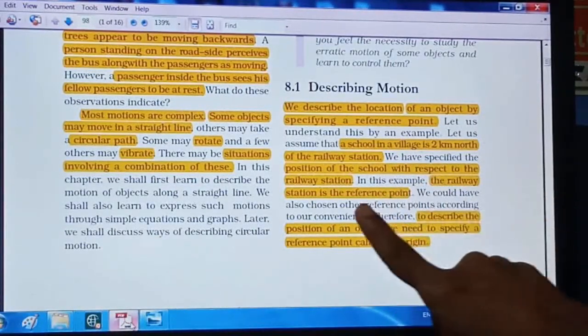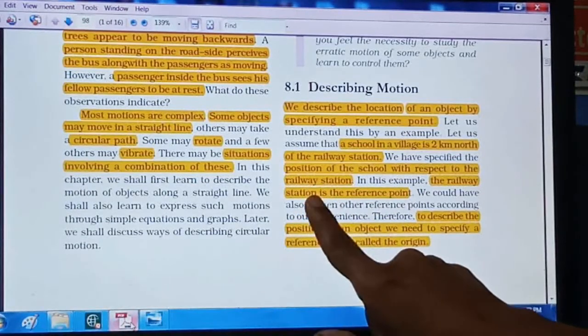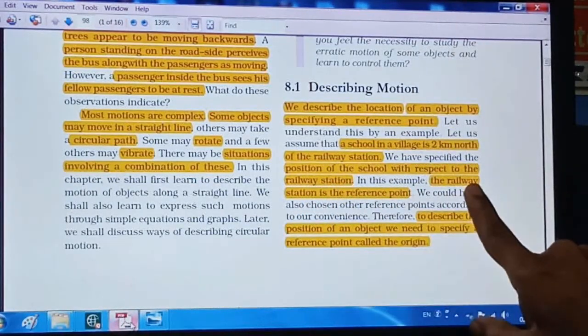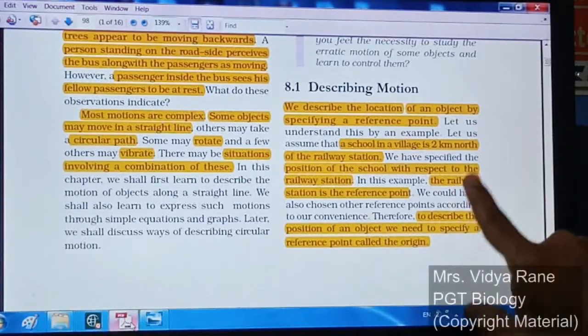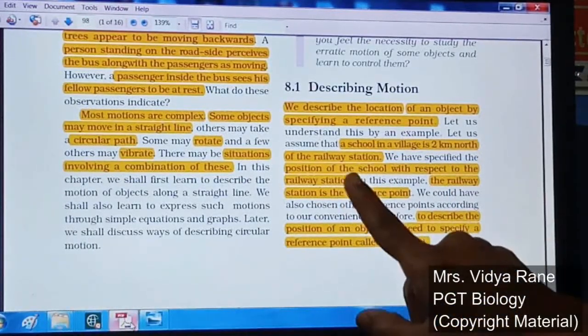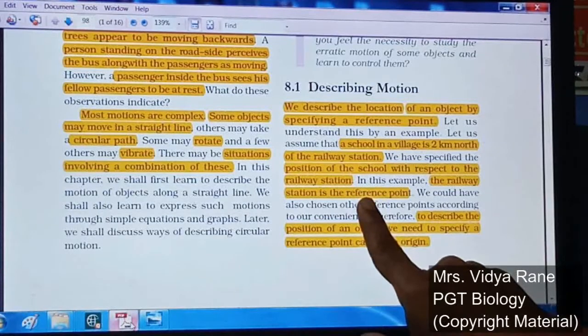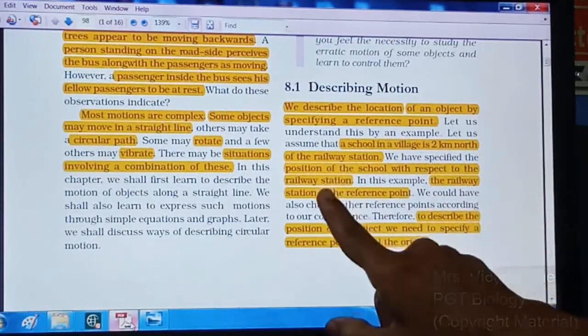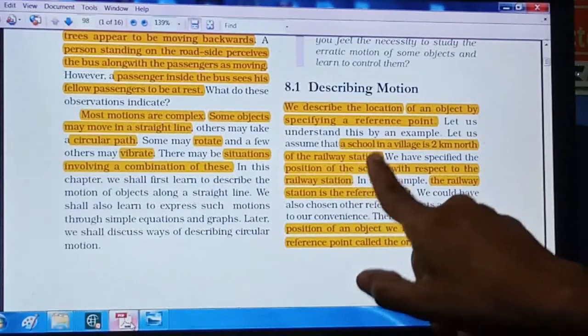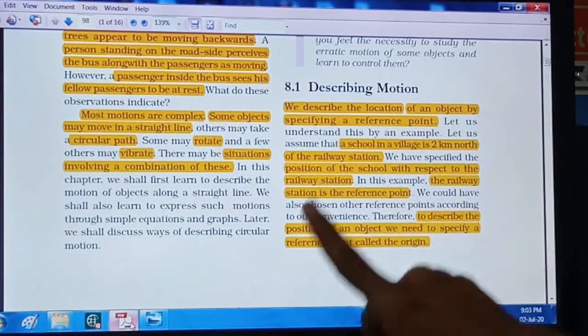Here the railway station is not the fixed reference point. Except the railway station, you can take any other reference point to show your school's position or to explain the location of the school, right?